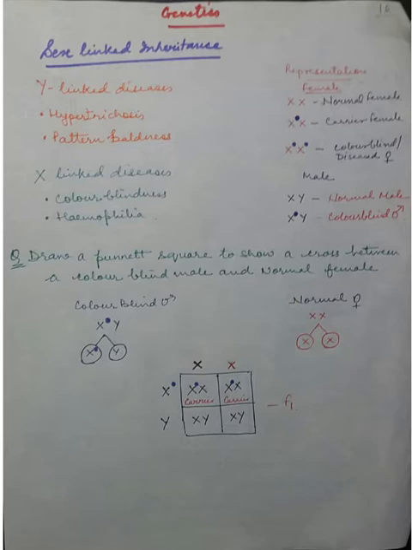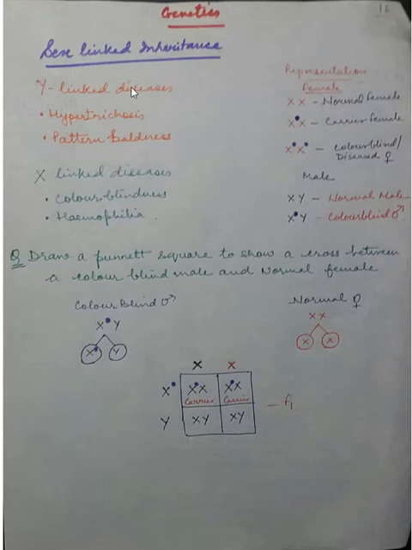Now the genes which occur exclusively on X chromosomes or on Y chromosomes are different. If they are present on X, they are called X-linked genes, while the ones which are present exclusively on the Y chromosome are known as holandric genes.